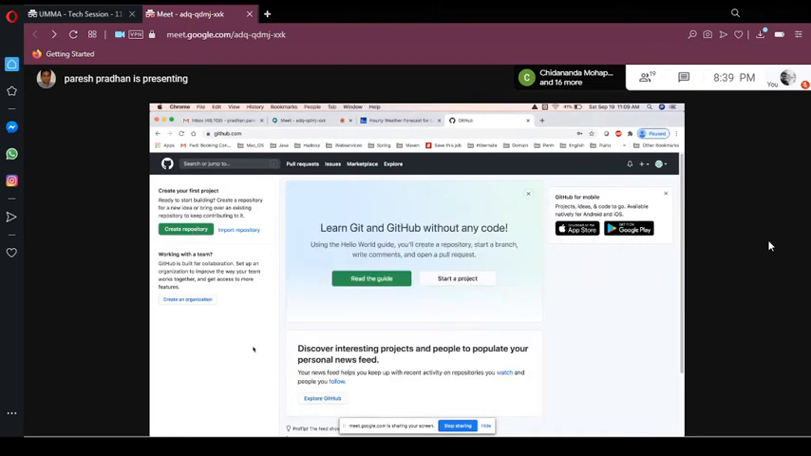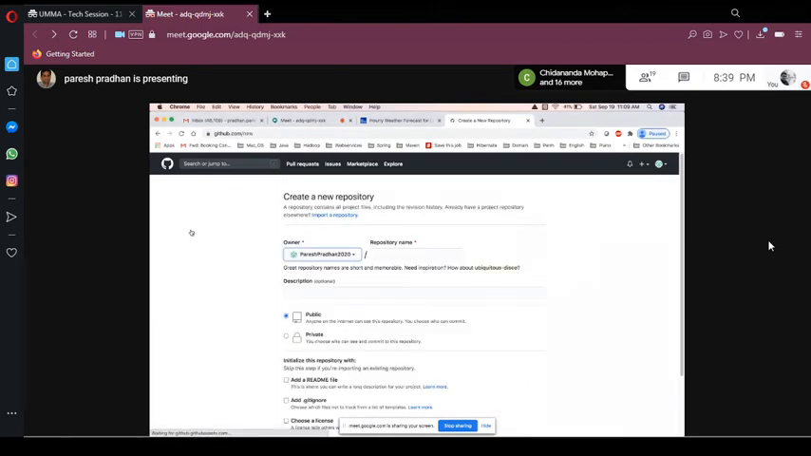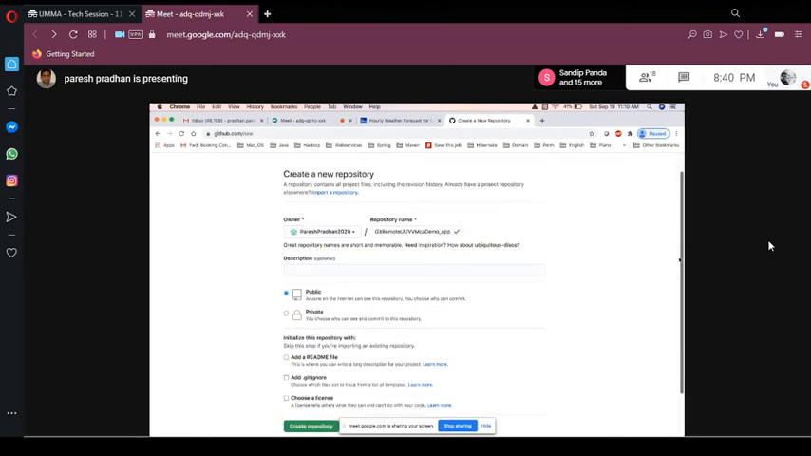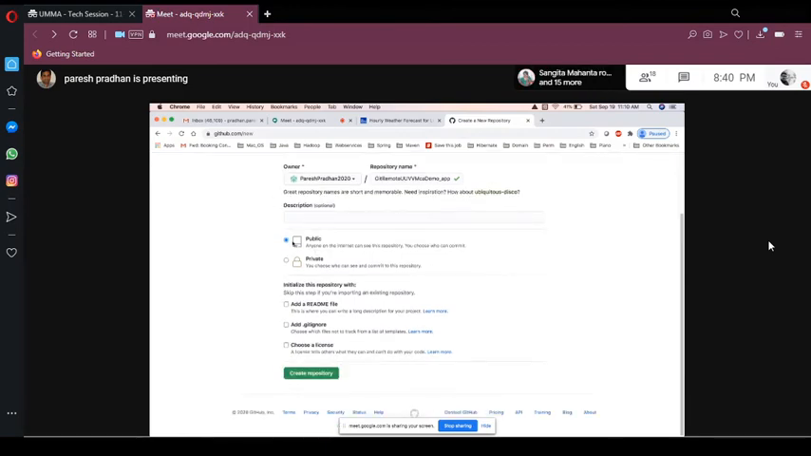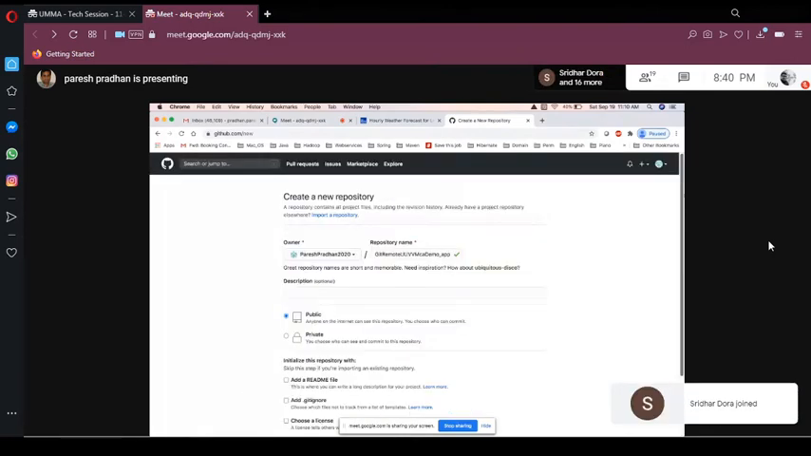After logging in, you can create a remote repository like this. Let's give it a name, git remote demo underscore app, something like this. You can give whatever name you want. There are two options, public and private. Private I think needs some payment. I generally select public. Just click create repository.